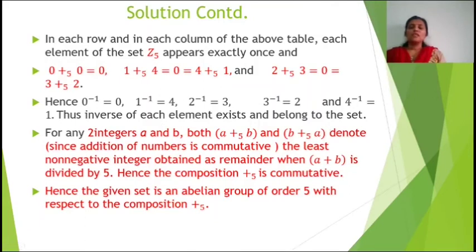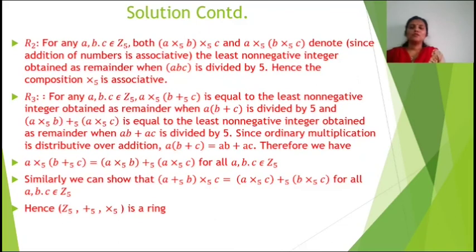Now for any two integers a and b, both a addition modulo 5 b and b addition modulo 5 a denote the least non-negative integer obtained as remainder when a plus b is divided by 5. Hence the composition addition modulo 5 is commutative. Hence the given set is an abelian group of order 5 with respect to the composition addition modulo 5. Now we have to show the axioms R2 and R3.